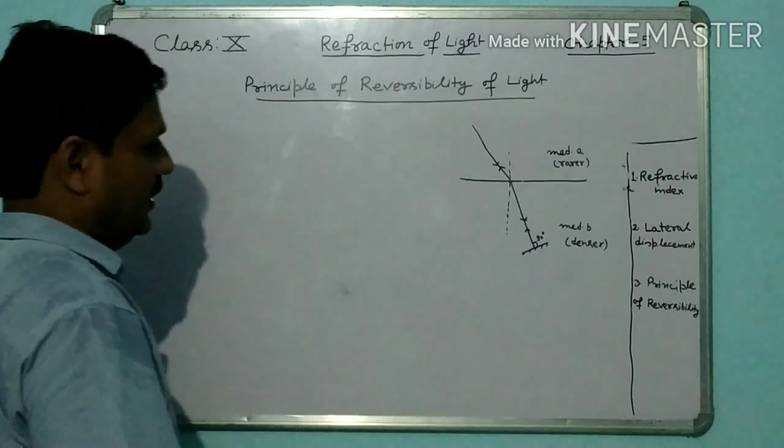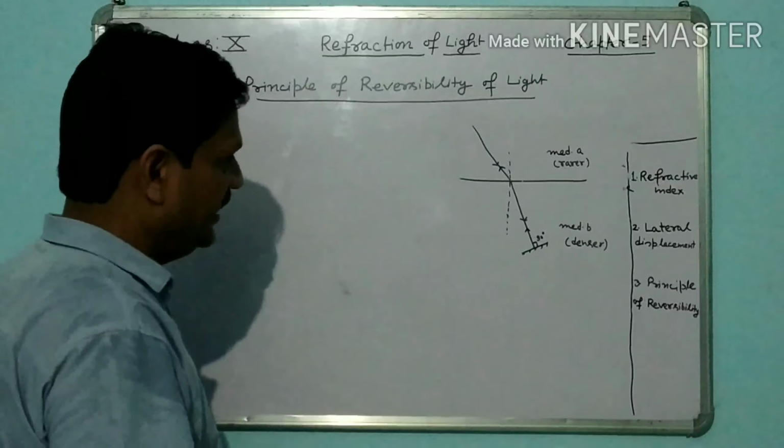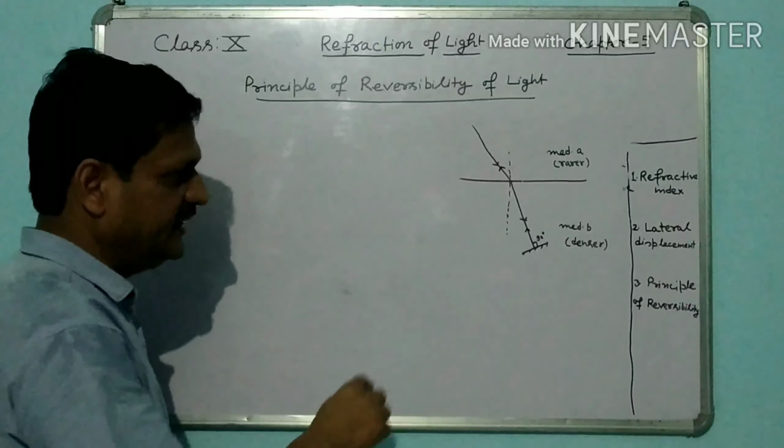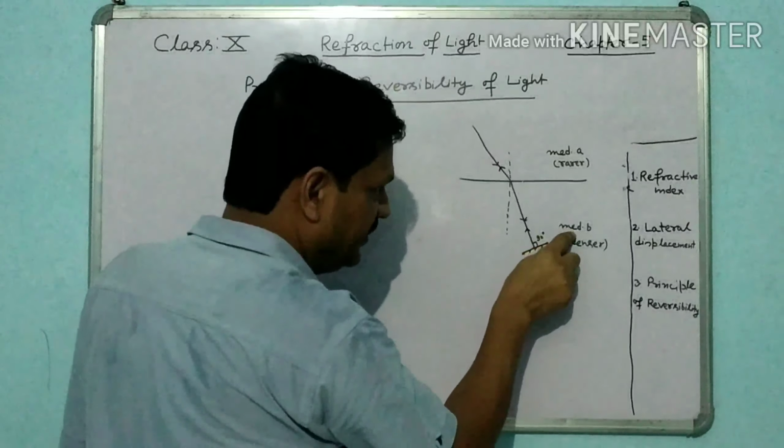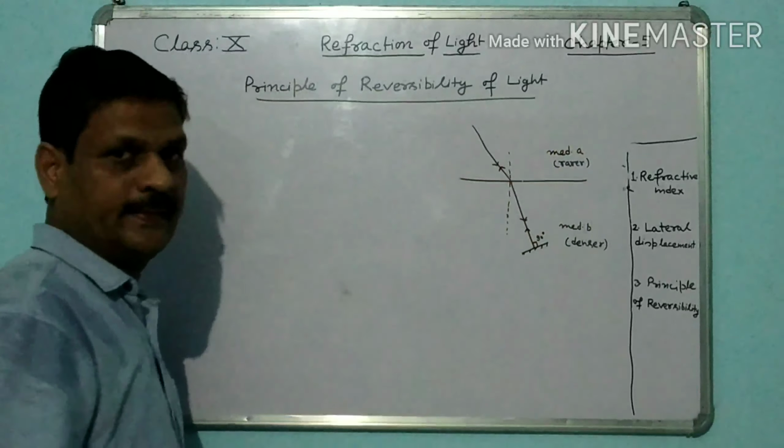If a ray of light is traveling from medium A to medium B along a certain path, it will follow exactly the same path while traveling from medium B to medium A.